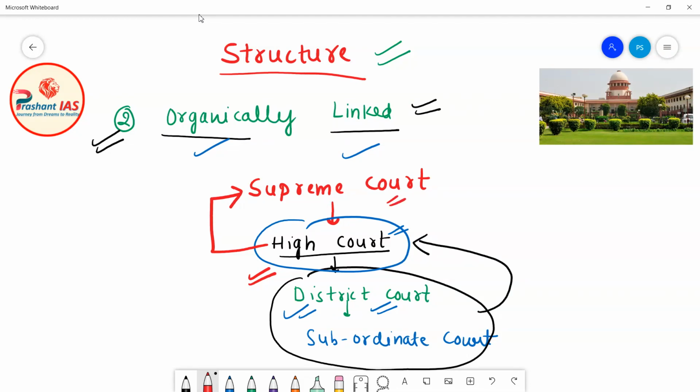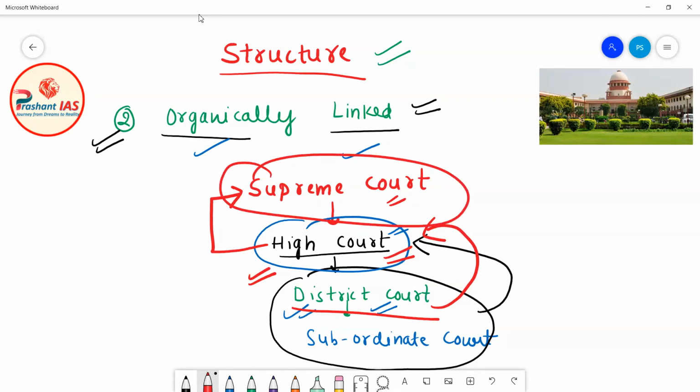Organically linked means it is linked from bottom to top, there is a chance of promotion of judges from bottom to top. If a judge is working as the justice of high court, then he can be promoted and appointed as the judge of Supreme Court. It is organically linked.